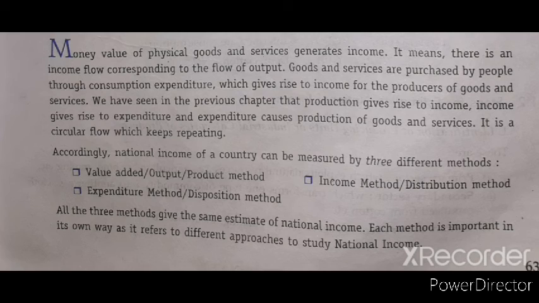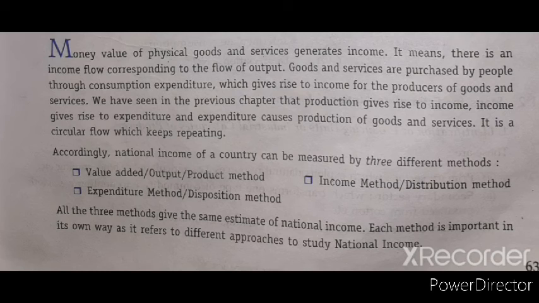Then all the factor income earners spend their money to purchase commodities. It leads to expenditure, and whenever the expenditure is done, it leads to the production of goods. So in the economy, money is circulating like this.